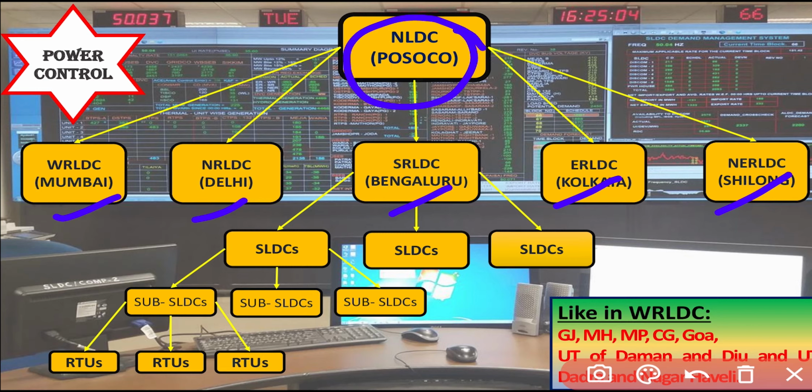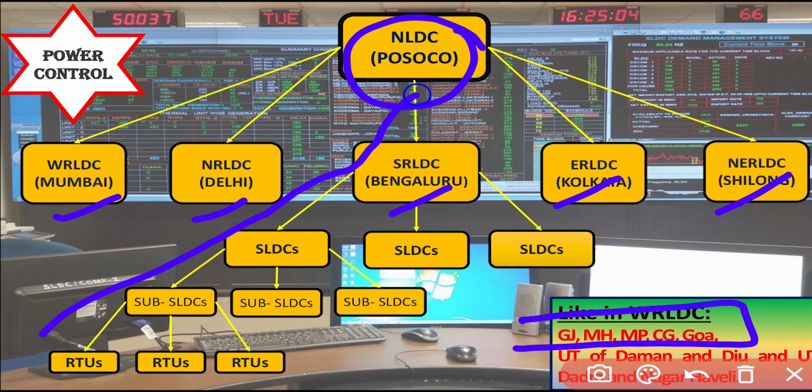They have control at their respective SLDCs, along with the regional center in Mumbai. In the western region, there are five states and union territories. This is the sequence of control of the power flow by the governments.